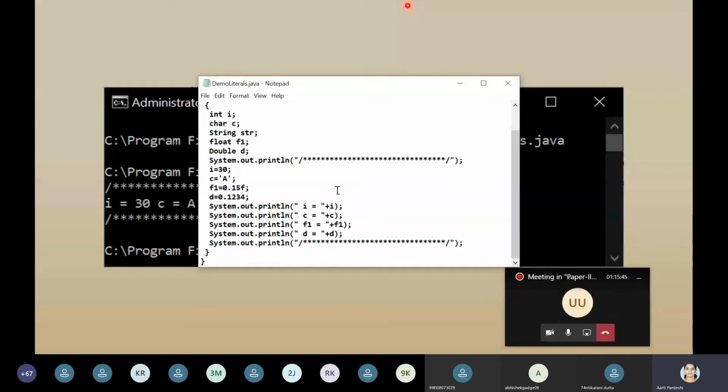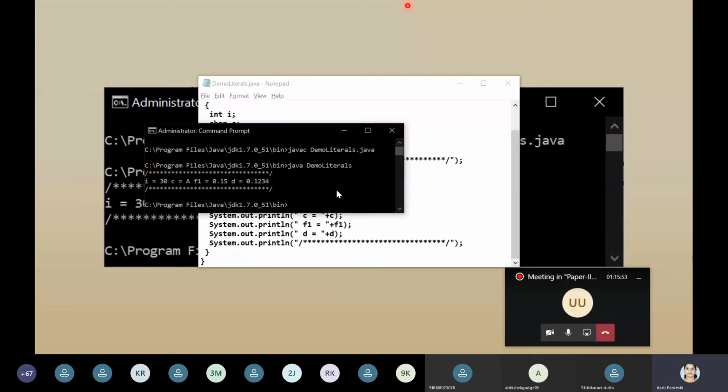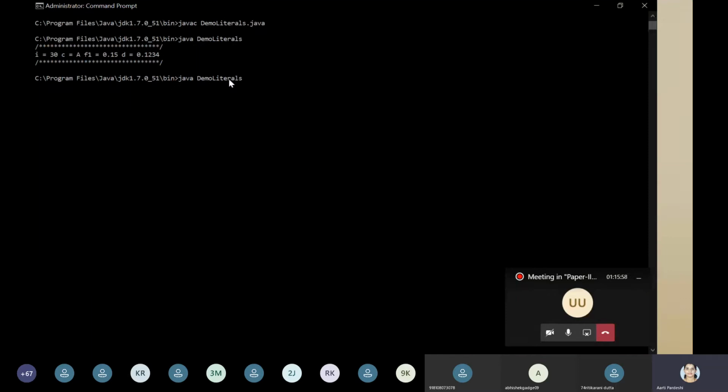No error thrown because I have opened the notepad and run it as an administrator. Now this is our command prompt. On the command prompt, as the codes are already there, simply by pressing up arrow and down arrow, you will be able to retrieve the older commands. Same like your Linux, where in the Linux prompt also you used to get ls -l. Similarly, here also you will be able to get it. So I am compiling it. No error, no syntax error.